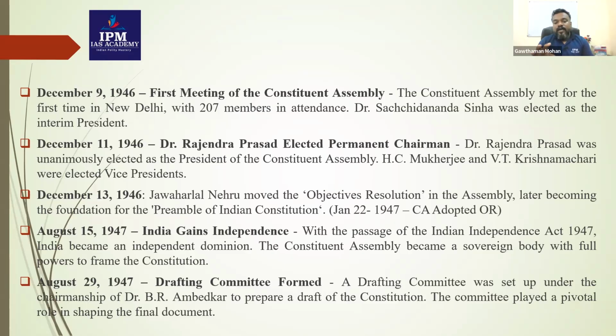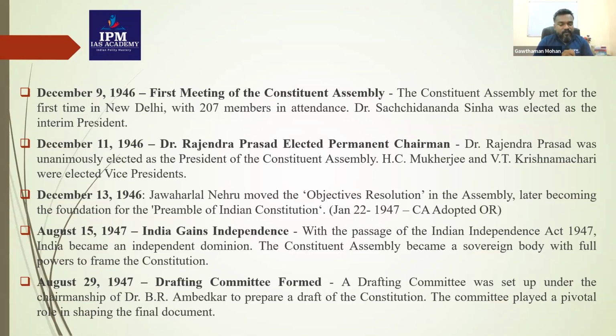Okay, so on January 22nd, 1947, the Constituent Assembly adopted the objective resolution. So basically, the objective resolution involved how our constitution should be. What are the philosophies of our constitution? What are the objectives of our constitution? So soon after finishing our constitution, how it should look like. Okay, whether we have achieved our goals. So those goals were actually listed in the objective resolution. So that was on December 13, 1946.